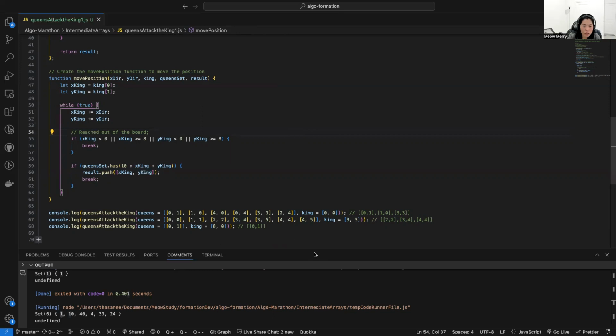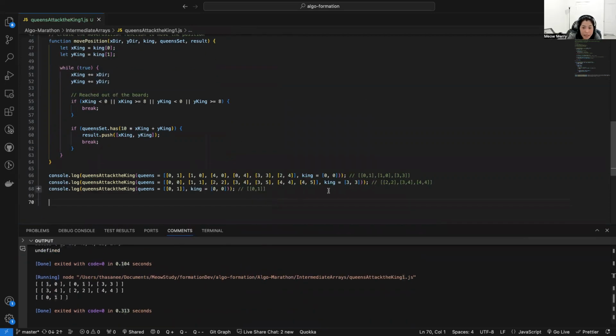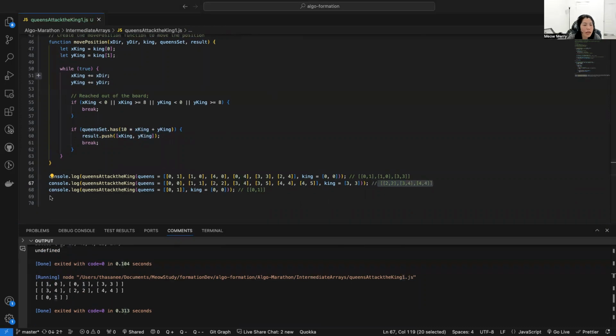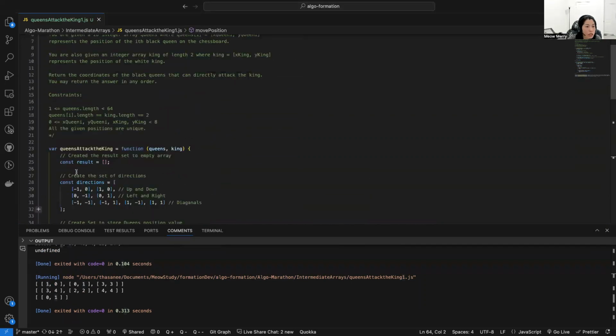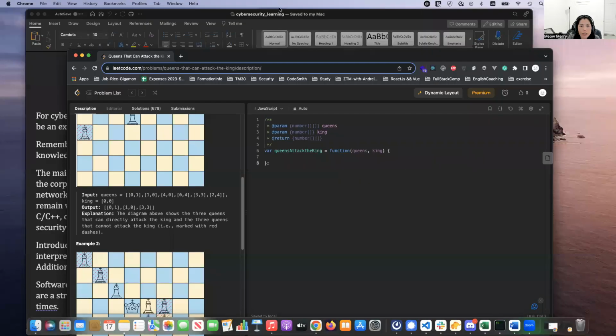So let's run to see if the code is working. I hope it works. Okay, that's one, two. Okay, that's cool. This one does not need to be in order, so I'm going to go to LeetCode and use our code here. Okay, I'm going to run this code in LeetCode to see if it's passing.